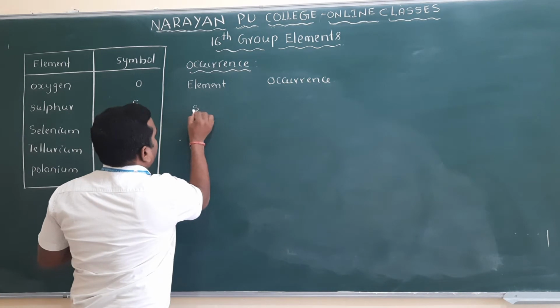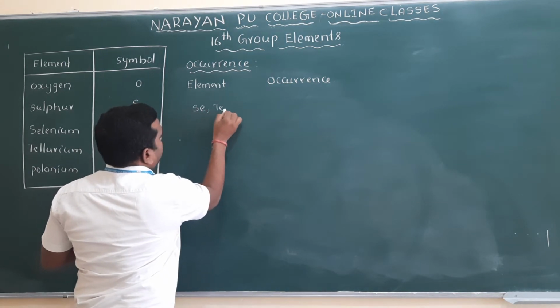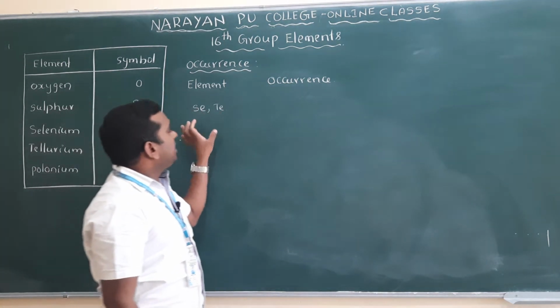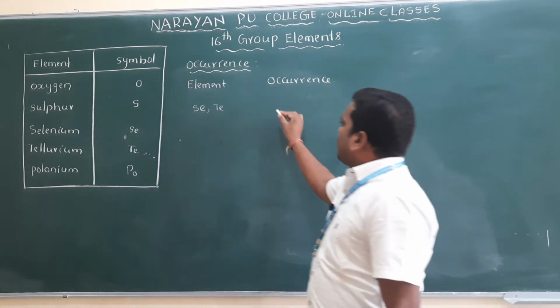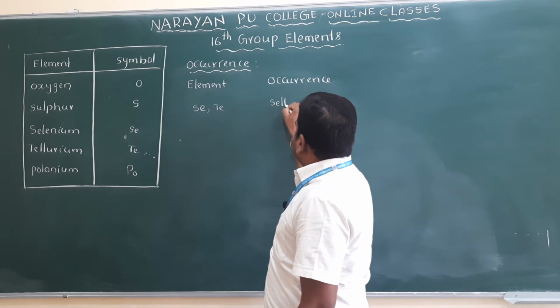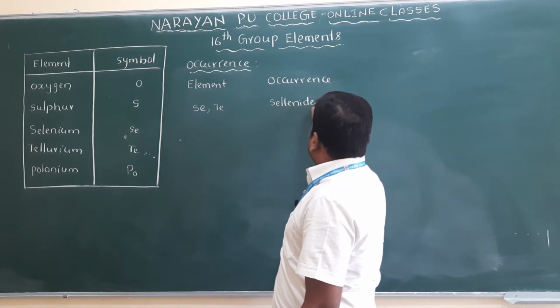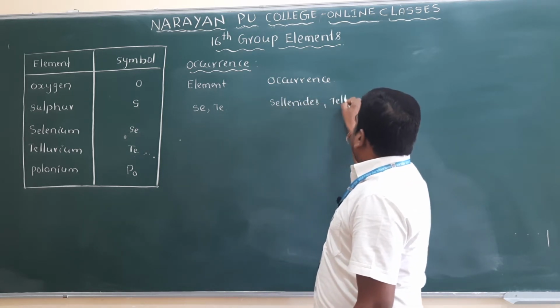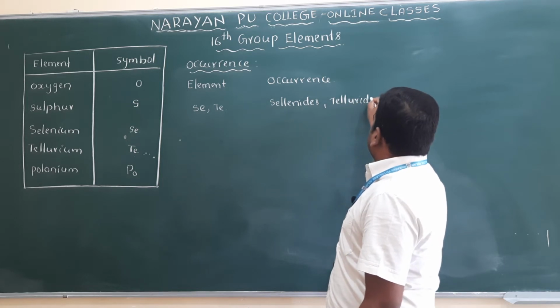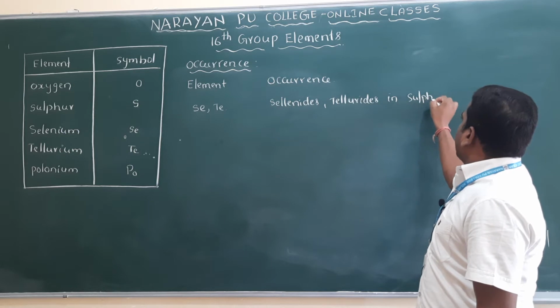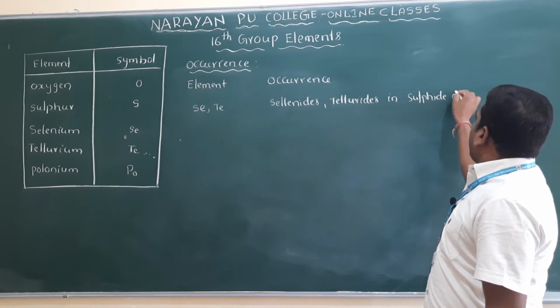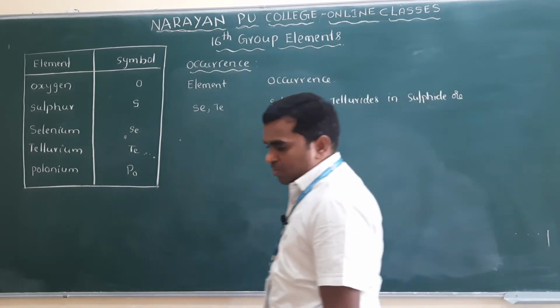Next one is selenium and tellurium. They occur in the form of selenides and tellurides in sulfide ores. They are available in the form of sulfides.